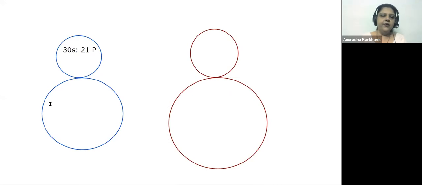Now here I talk about this one. This is going to be your 50S. How many proteins in 50S? We all know, 34 proteins. Agreed? That is its story.